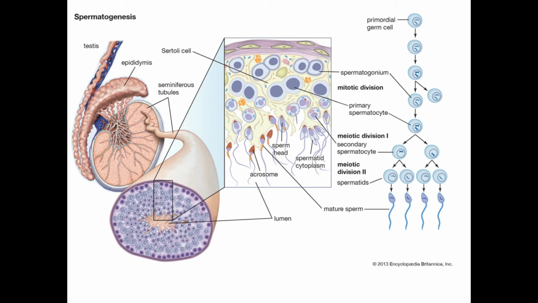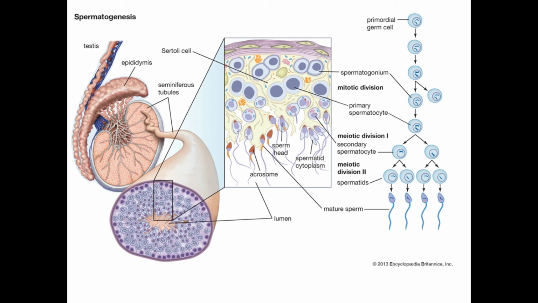Sertoli cells are tall and columnar. They hold spermatogonia in between and also provide nourishment. Spermatogonia remain at the bottom of Sertoli cells, and when they progress into other cells, they move towards a higher position. So, mature spermatozoa are present at the tip of Sertoli cells.